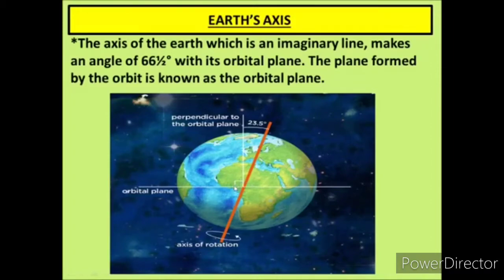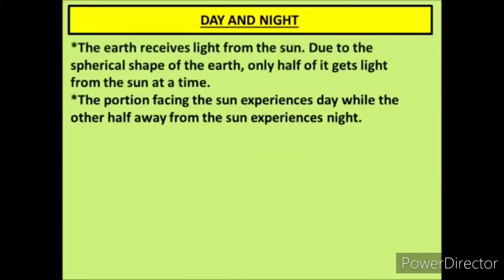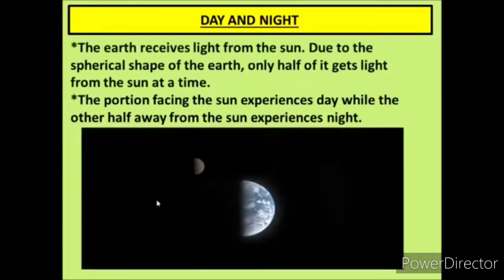Our next topic is how day and night is caused. It is caused due to the rotation, due to the spinning movement of the earth. Okay, the earth receives light from the sun. We all know that earth gets light from the sun, and we discussed in the previous chapter that the shape of the earth is spherical, and due to this spherical shape of the earth, only half part of the earth gets light from the sun at one time.